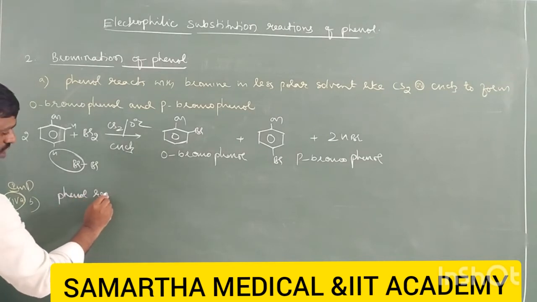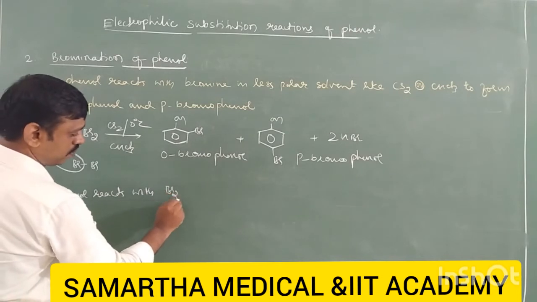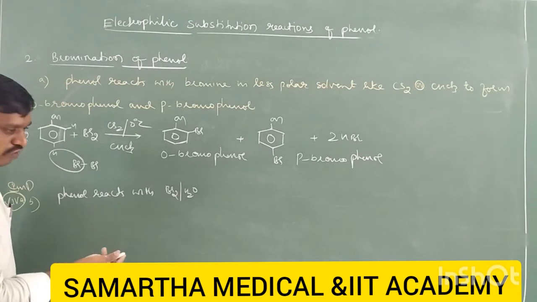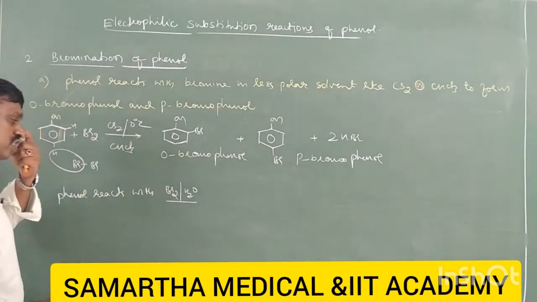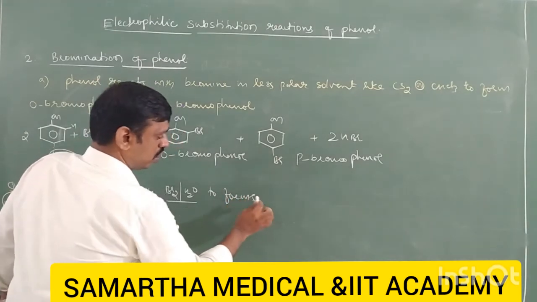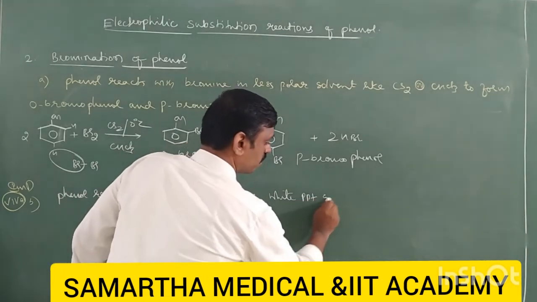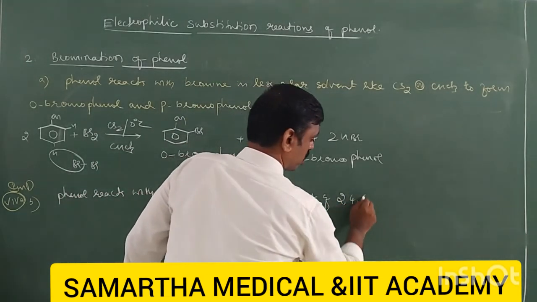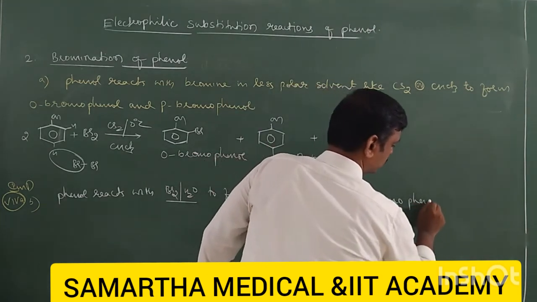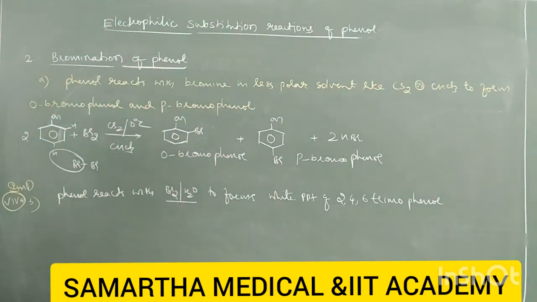Phenol reacts with bromine water, Br2/H2O, or a more polar solvent. Of course, water is a more polar solvent. Bromine water, a more polar solvent, forms a white precipitate, white PPT, of 2,4,6-tribromophenol. It forms 2,4,6-tribromophenol immediately.